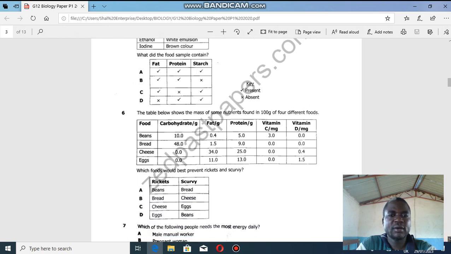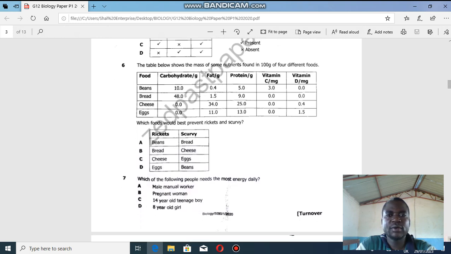Okay, then we have 6. The table below shows mass of nutrients found in 100 grams of 4 different foods. We have food: beans, bread, cheese, eggs. So which foods would best prevent rickets and scurvy? So you need to know what rickets is and the nutritional requirement for rickets, vitamin D. Okay, a vitamin is needed.